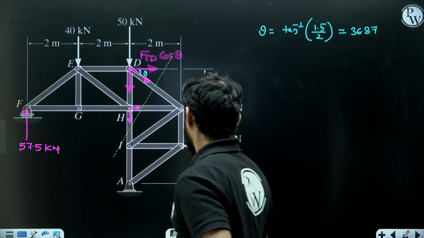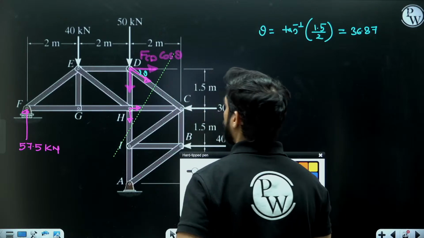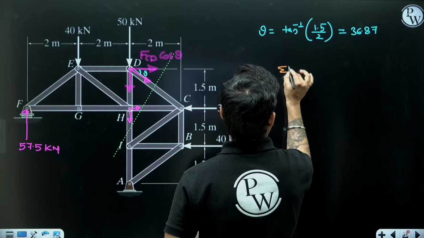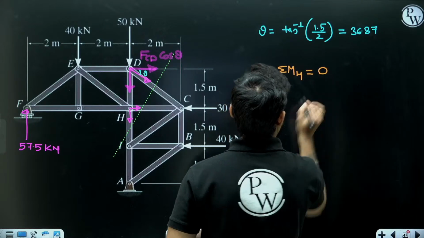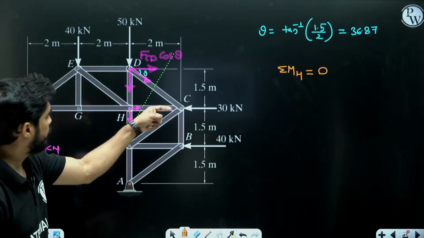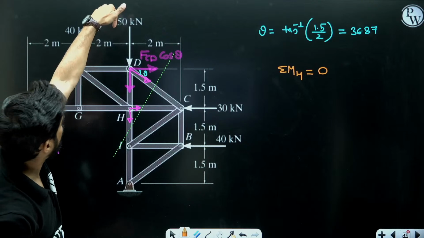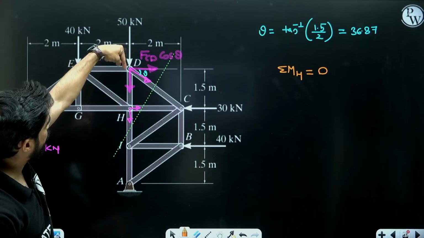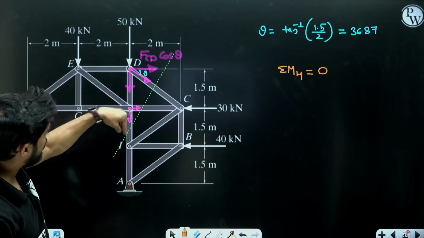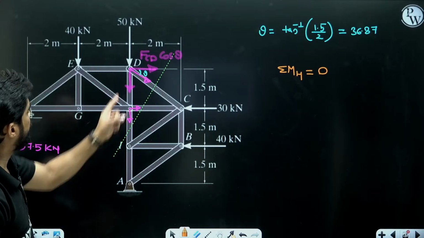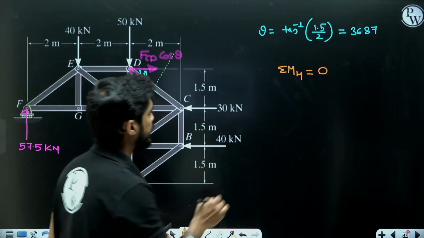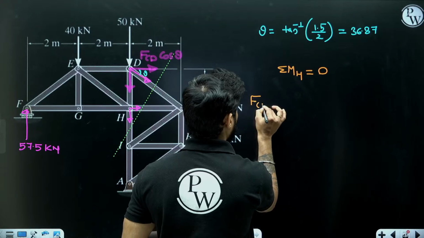Okay. So now I will take moment at point H. And if I take moment at point H, moment of this will be gone, moment of this will be gone, moment of this 50 kilonewton will be gone, moment of this FCD sin theta will be gone. I will get moment of FCD cos theta, which is clockwise.